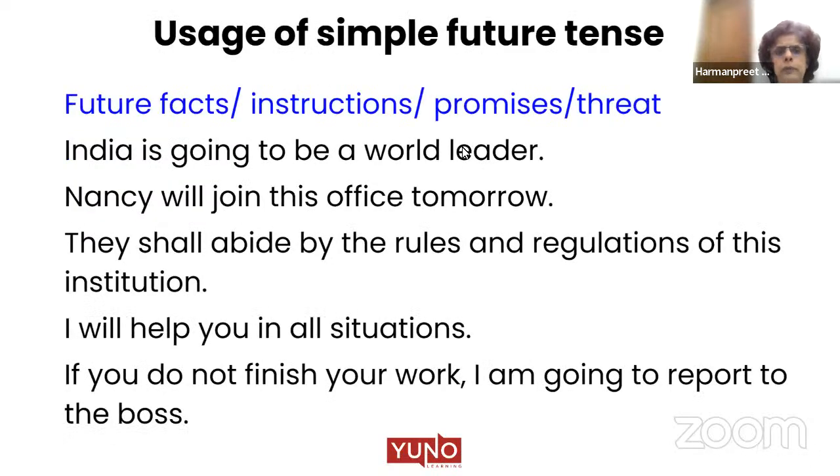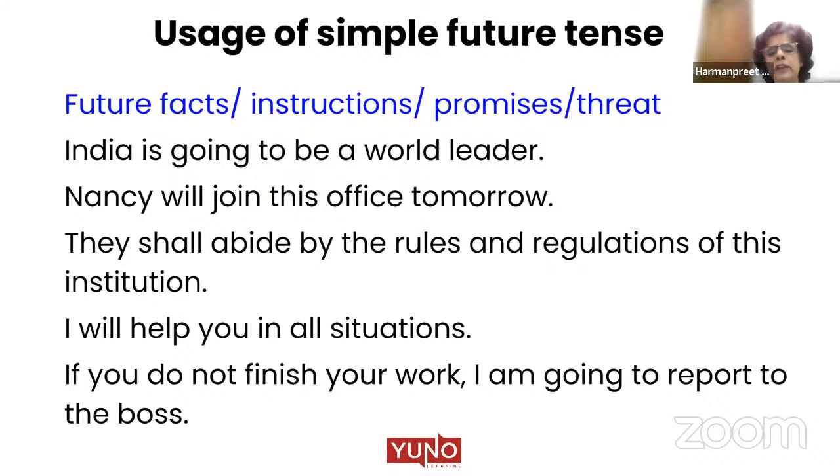Okay. So where do we use simple future tense? Wherever we have to talk about facts, whenever we have to give instructions, promises, threat, etc. So these are the places where we use simple future. Like how do we talk about facts? Like India is going to be a world leader. Nancy will join this office tomorrow. So this is an established truth which will not change. And anything which is an established truth, there we use always the simple form of the tense. So here we end up using simple future.